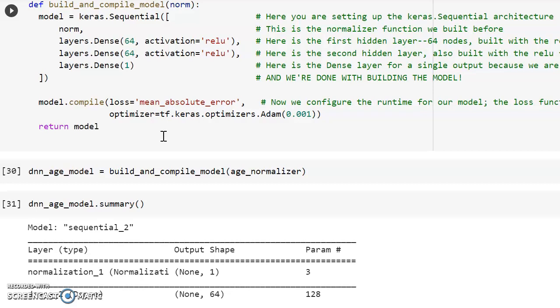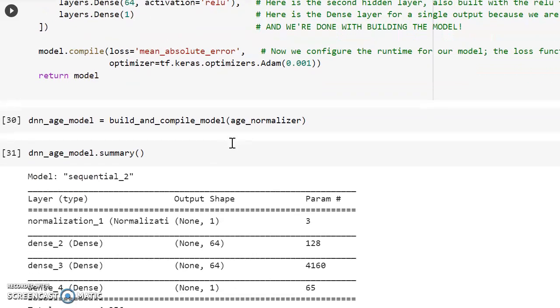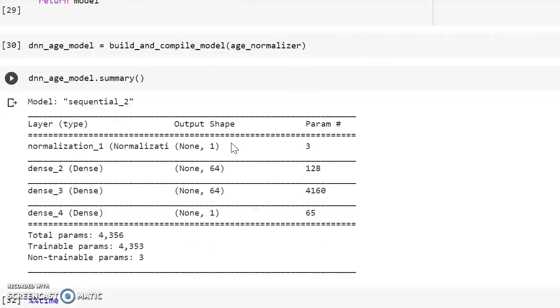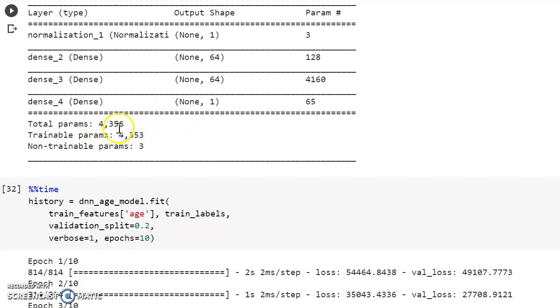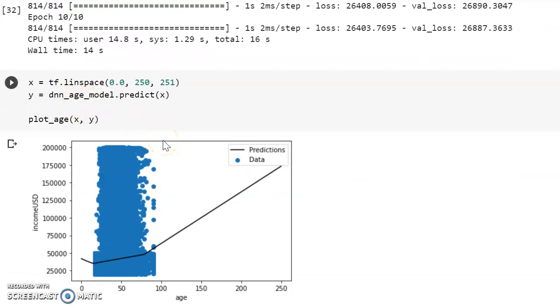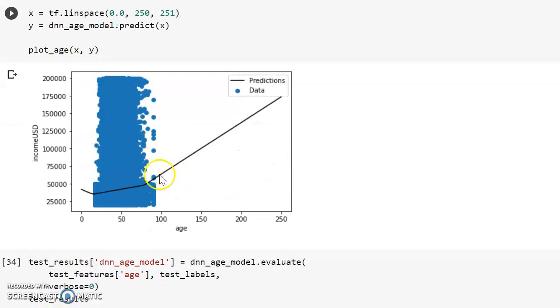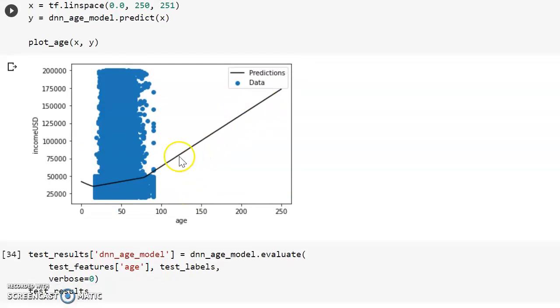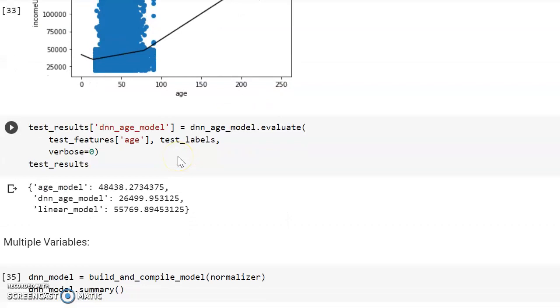Here we're setting up the Keras architecture, normalizing the function. The first hidden layer has 64 nodes. The second hidden layer is also built with the ReLU function. Then a dense layer for a single output, because we are working on regression, and we are done building the model. Now I'm configuring the runtime for our model. The loss function is mean absolute error, which makes sense for regression. You can find my total params 4356, non-trainable params 3, and the percentage time data. You can find the plot with x-axis and y-axis as income USD and age, which are the predictions and the data, and the result is the test results.